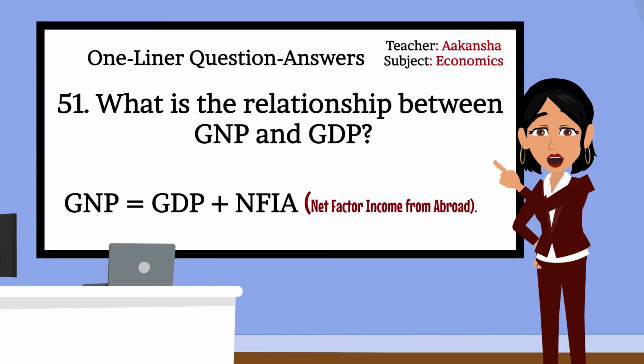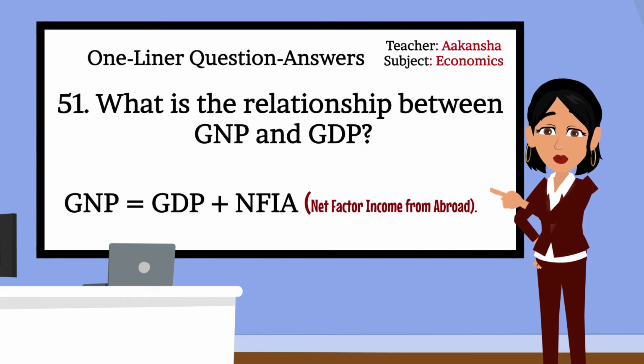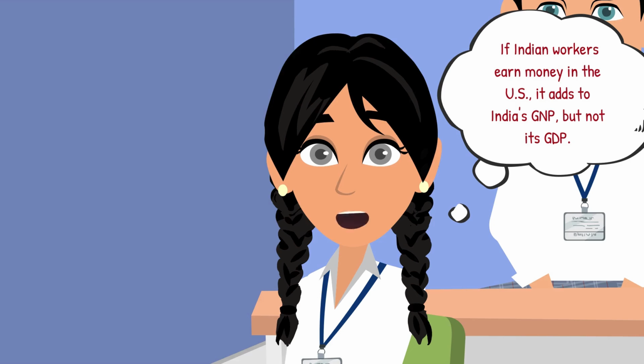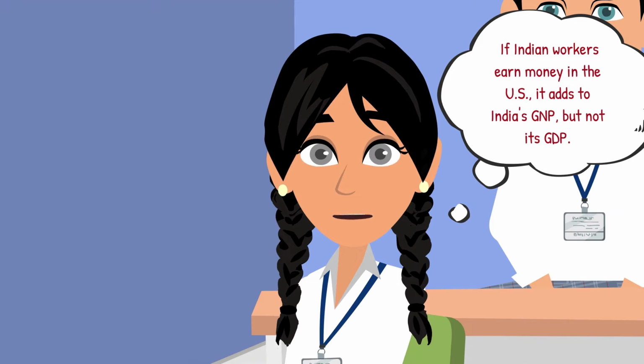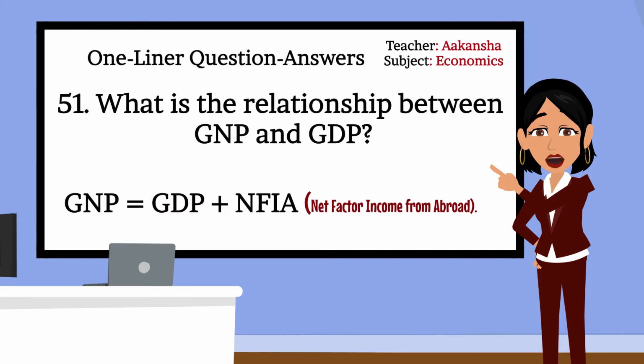Very good. GNP equals GDP plus NFIA, net factor income from abroad. Can you explain it a bit? For example, if Indian workers earn money in the US, it adds to India's GNP but not its GDP. Correct, okay, class? Let's move forward.